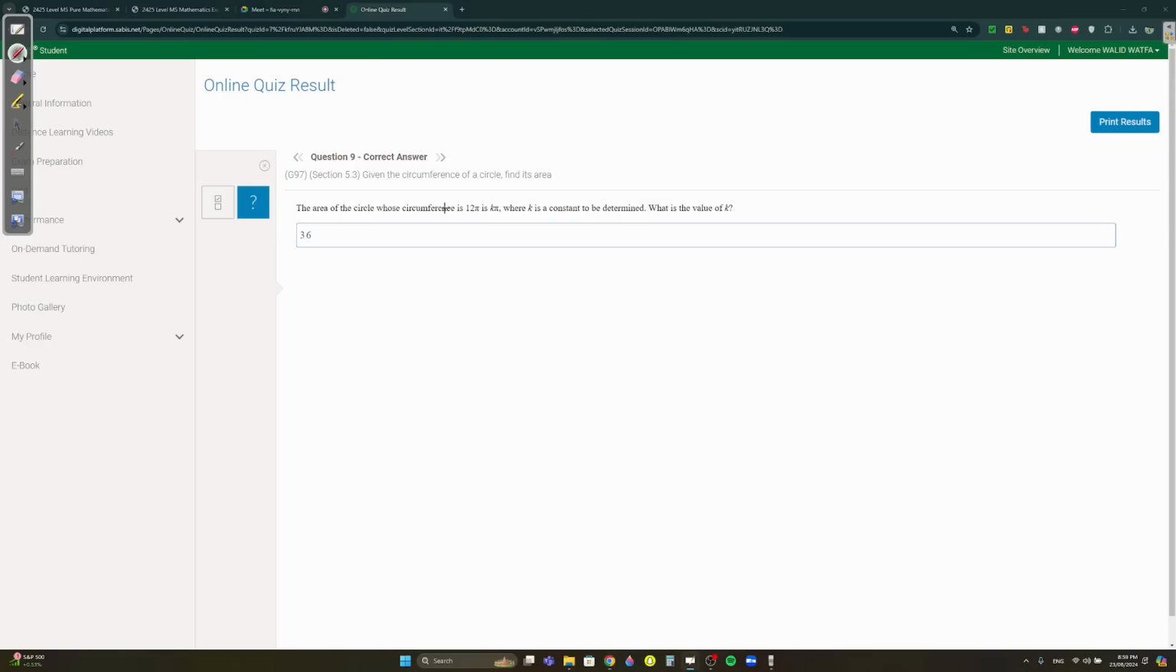Okay, question 9. The area of the circle when the circumference is 12 pi. The circumference is 2 pi r, and you know that the area is pi r squared. So we know the circumference 2 pi r is equal to 12 pi. Cancel 2 on both sides, you're going to get pi r equals 6 pi. So the radius is 6.